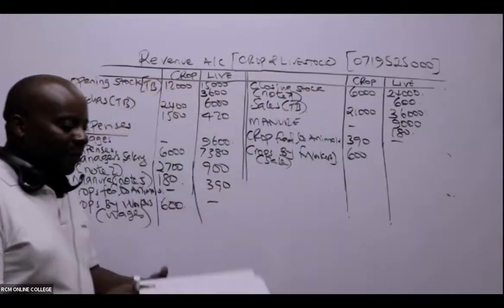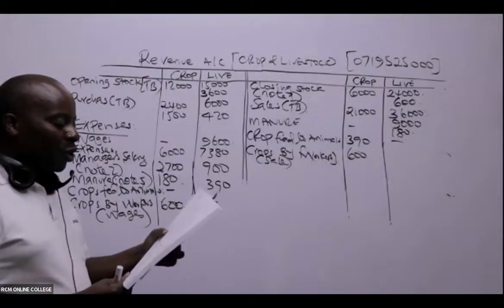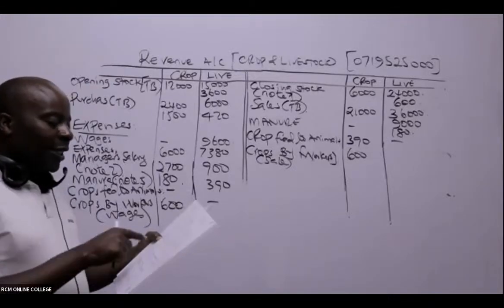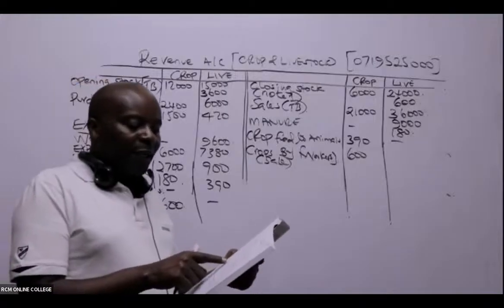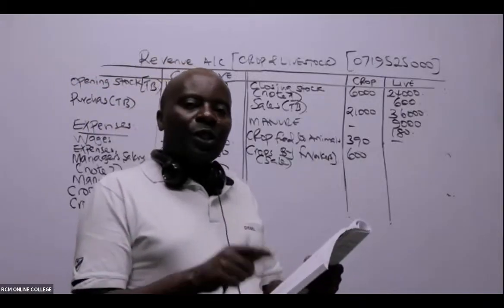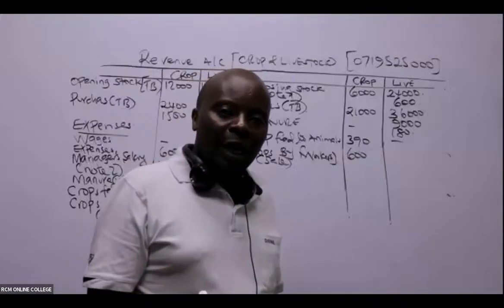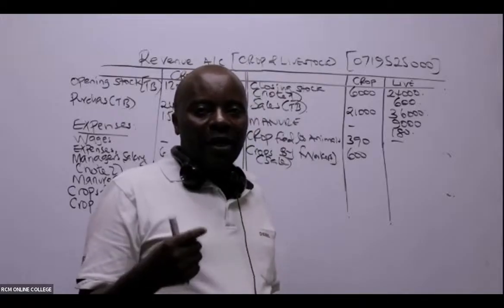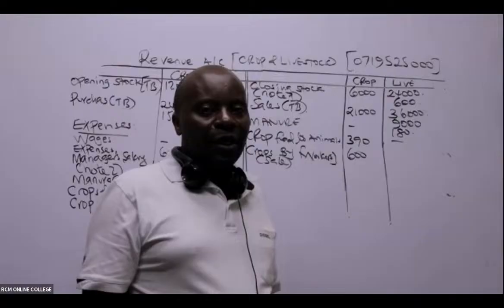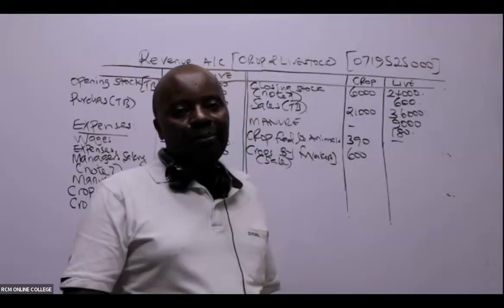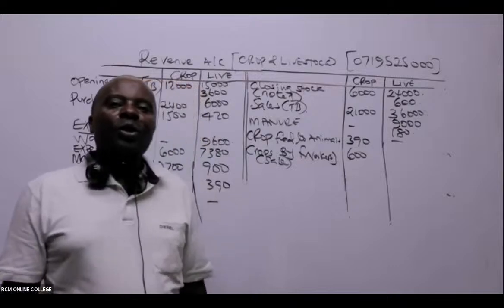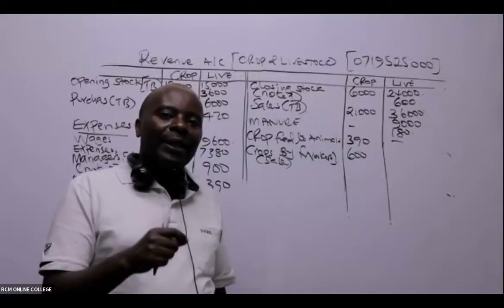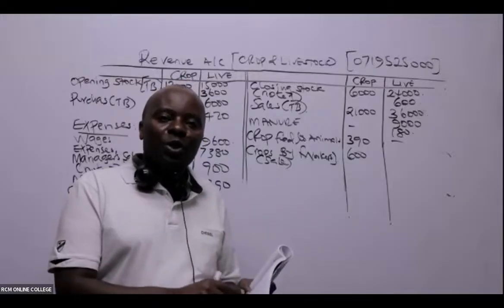All right, ladies and gentlemen, after you tell me that, I'll be able to go straight away to note number 8. The shareholders provided farm labor valued at 1,200. So shareholders were able to get to the farm and do work there, measured at 1,200. Basically, this will be an expense to the company. It's only unfortunate that they haven't told us out of the 1,200 how much is for the livestock and how much is for the crop. So these are a general expenditure.